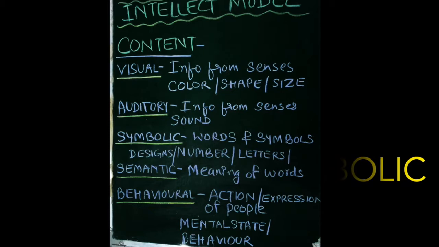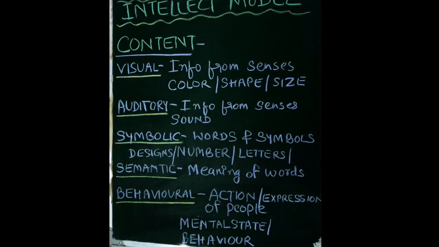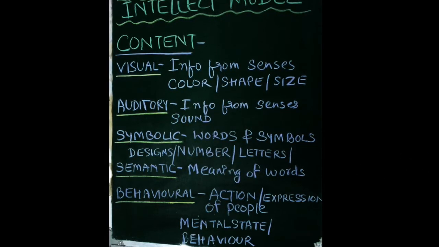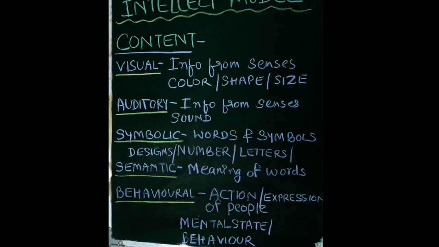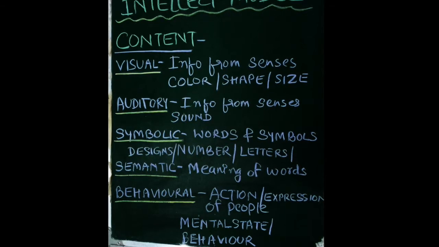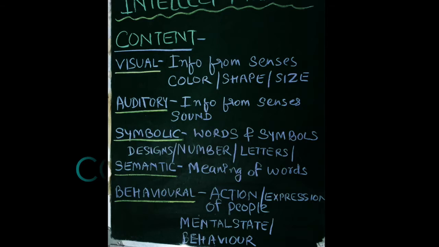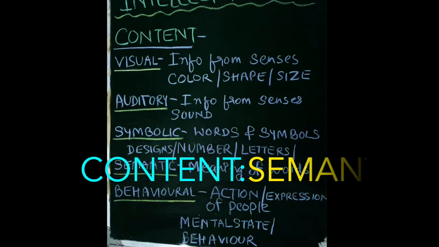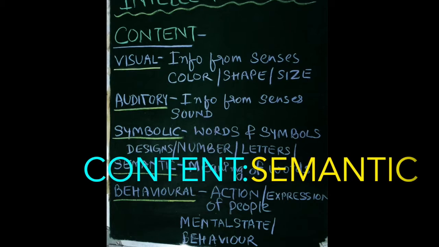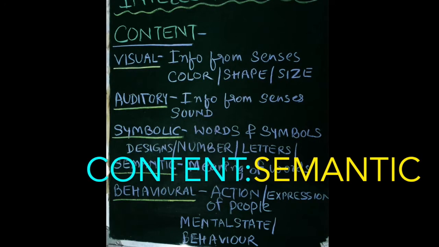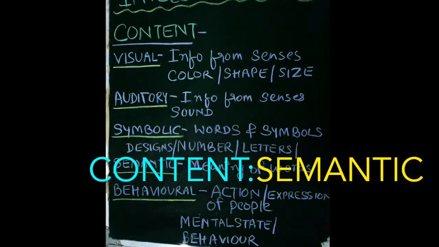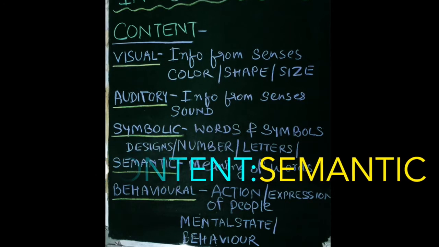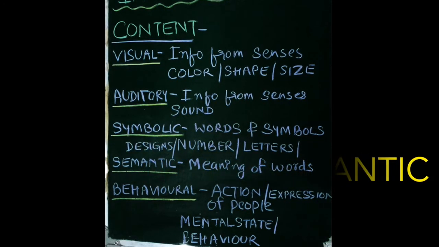So any design, any number, or any letter comes under the symbolic subfactor under content. After symbolic, the next subfactor under content is semantic. Semantic means the meaning of the words. So Guilford has defined semantic as one of the factors of the intellect model.